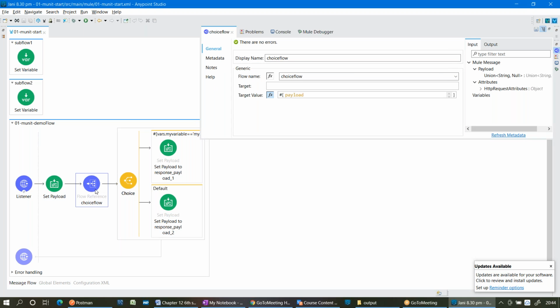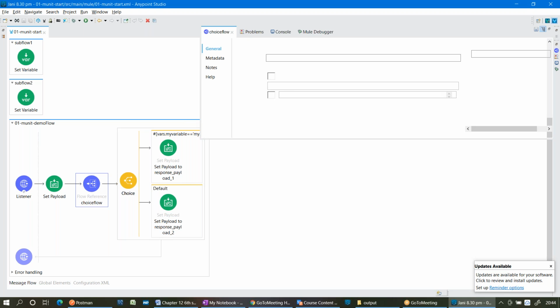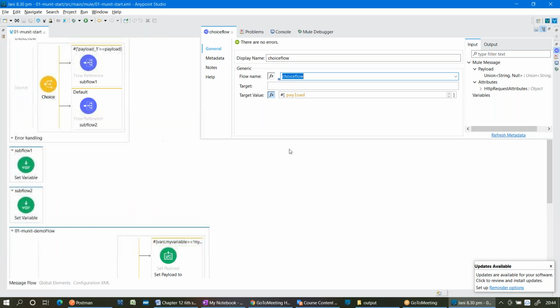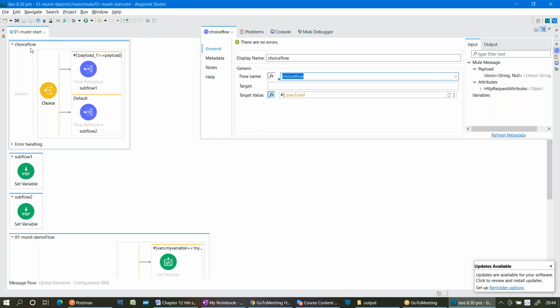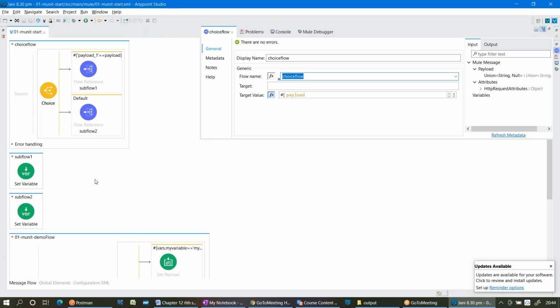Next, that event will be sent to the next processor. What is the processor here? Always remember, the processor is a flow reference. It is referencing some other external flow. What is that flow? Choice flow. Whenever you use a flow reference, the event will be processed by the first processor in the child flow.